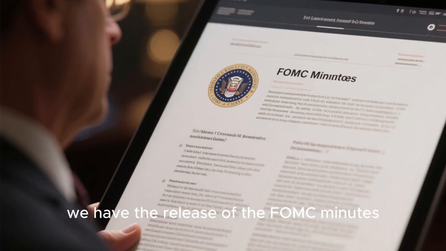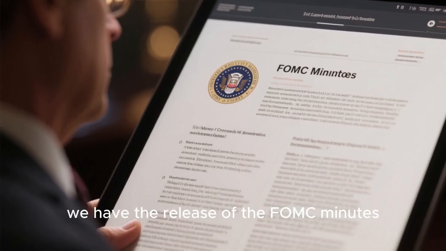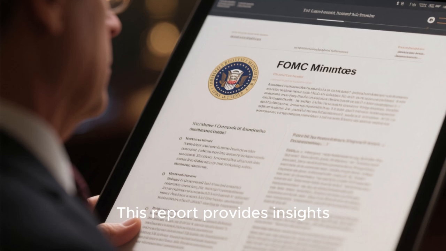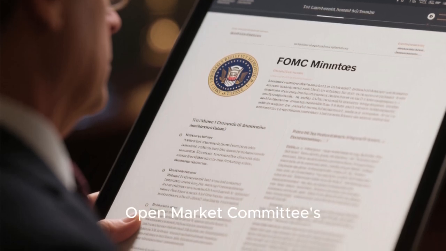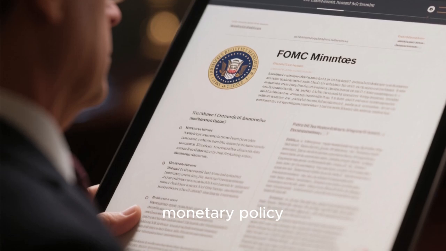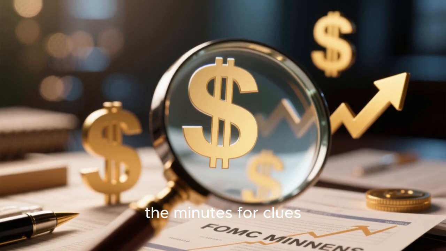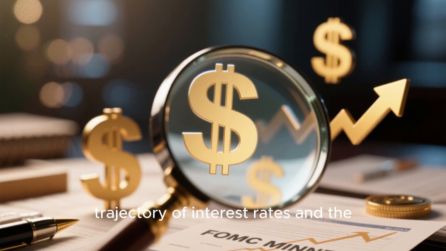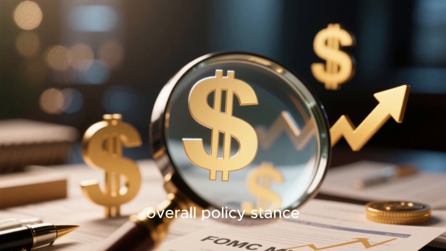Finally, we have the release of the FOMC minutes. This report provides insights into the Federal Open Market Committee's discussions and decisions regarding monetary policy. Investors scrutinize the minutes for clues about the future trajectory of interest rates and the overall policy stance.